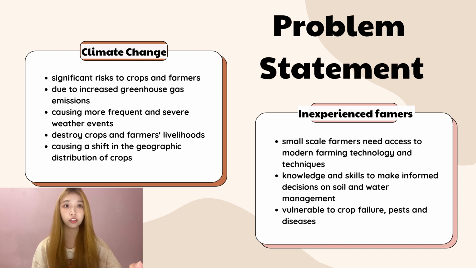This inefficiency can lead to increased production costs and reduced profits, making it difficult for farmers to stay in business. Inexperienced farmers may also be more vulnerable to crop failure, pests, and diseases. Therefore, the proposed monitoring system using AWS aims to address the challenges faced by inexperienced farmers and climate change.